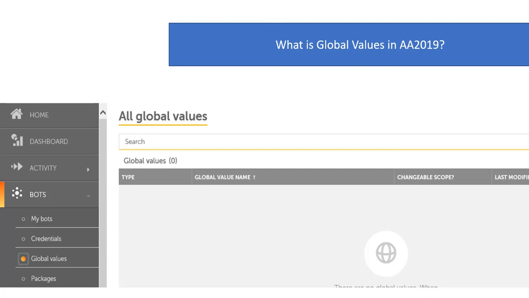So there are two things to consider before creating global values. What is the purpose? The purpose of global values is, suppose you have five processes in one project, and you have 100 plus variables that are common to all five processes in a particular project. In that case, the admin creates a global value and assigns it in the control room.